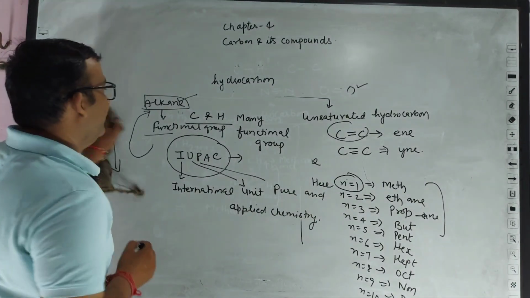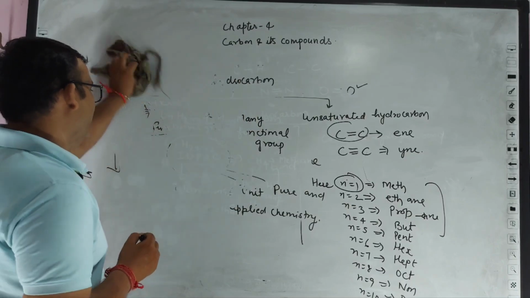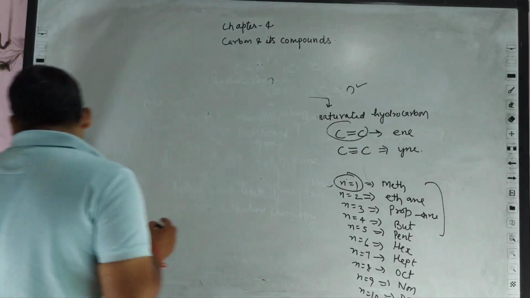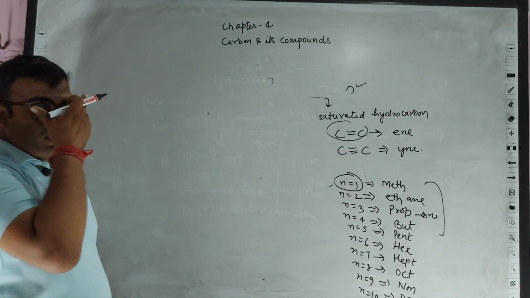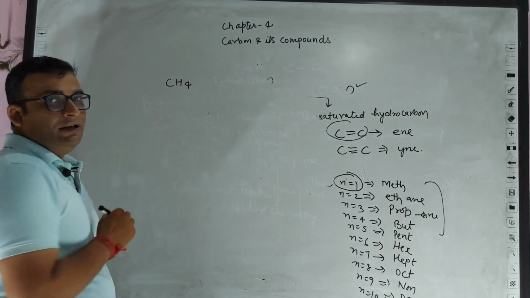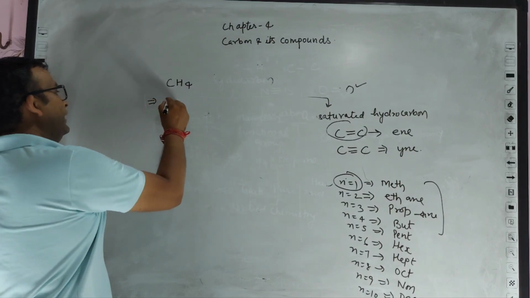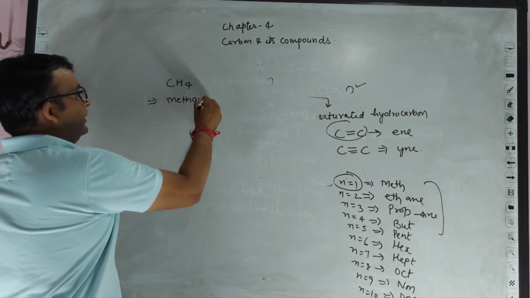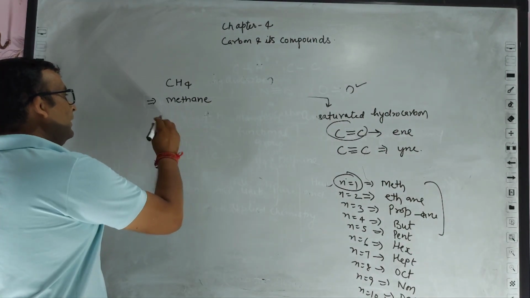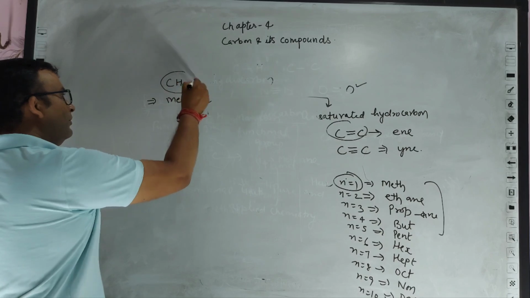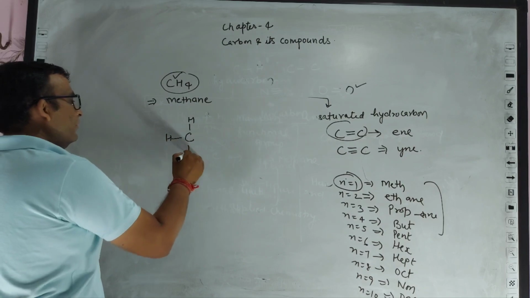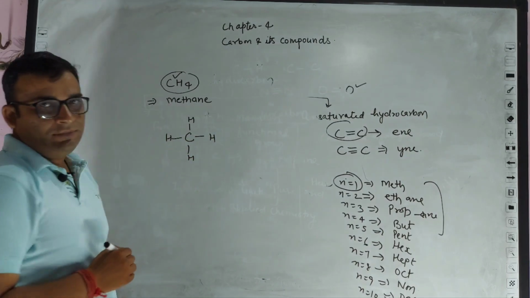So we take an example and we call it IUPAC nomenclature. For example, CH4 is simply called methane. If we elaborate the formula of methane, then this carbon atom shares its 4 valence electrons with 4 hydrogen atoms.